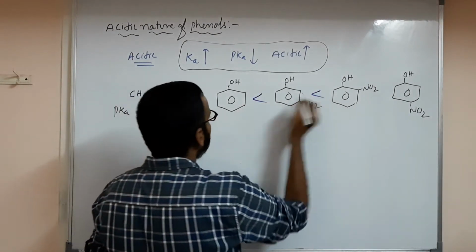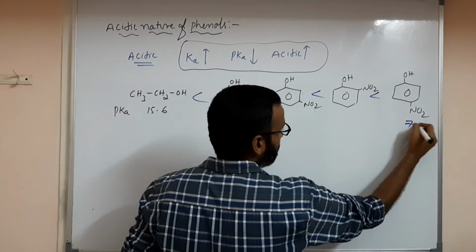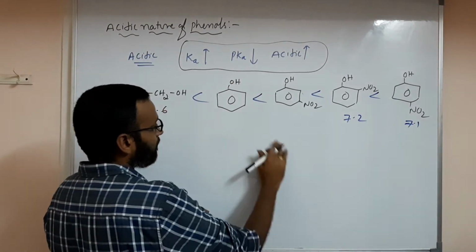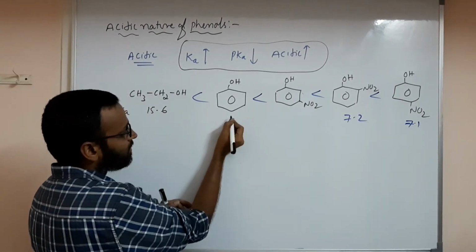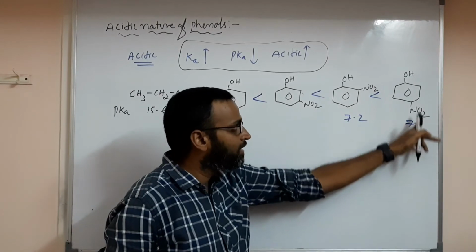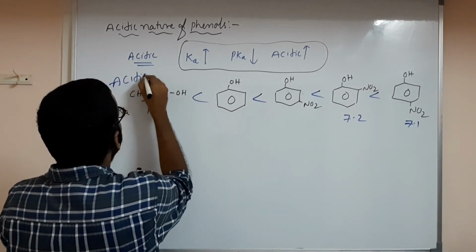This is the order. These two are almost the same, 7.1 and 7.2, somewhat more, and this one has a pKa value of 8 point something. So the pKa value is less, so acidic nature is more. This is the order of acidic nature.